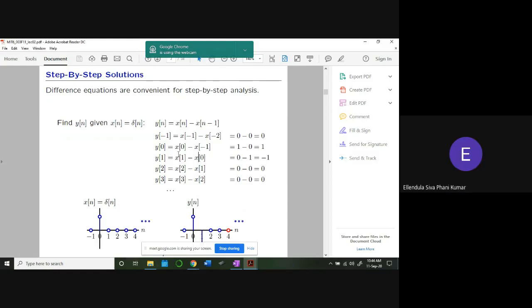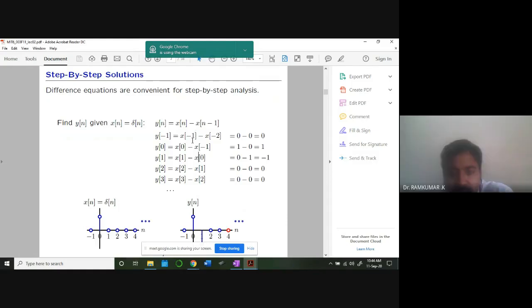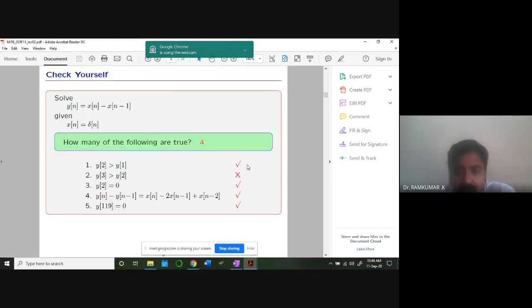You understand? Yes, sir. So all these are true. But why? What about this equation? Why is y of n minus y of n minus 1 equal to this true? Can somebody tell me?